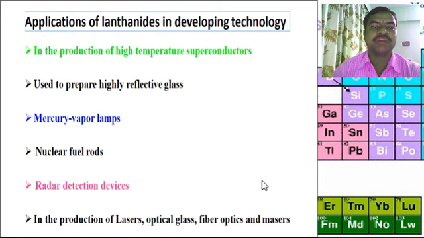Then applications of the lanthanides in developing technology: in the production of high temperature superconductors, used to prepare highly refractive glass, mercury vapor lamps, used in nuclear fuel rods, radar detection devices, used in the production of lasers, optical glass, fiber optics and masers.